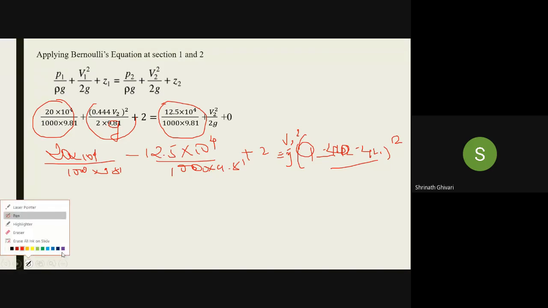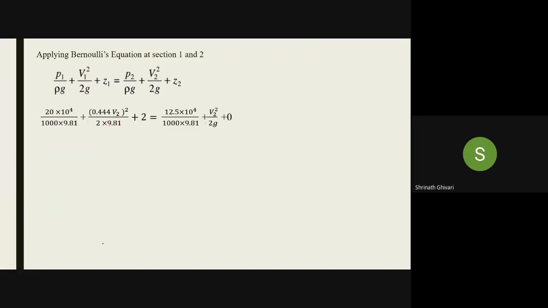Anyone else with the answers? 15.34. Okay. So I got 15.35 meter per second.